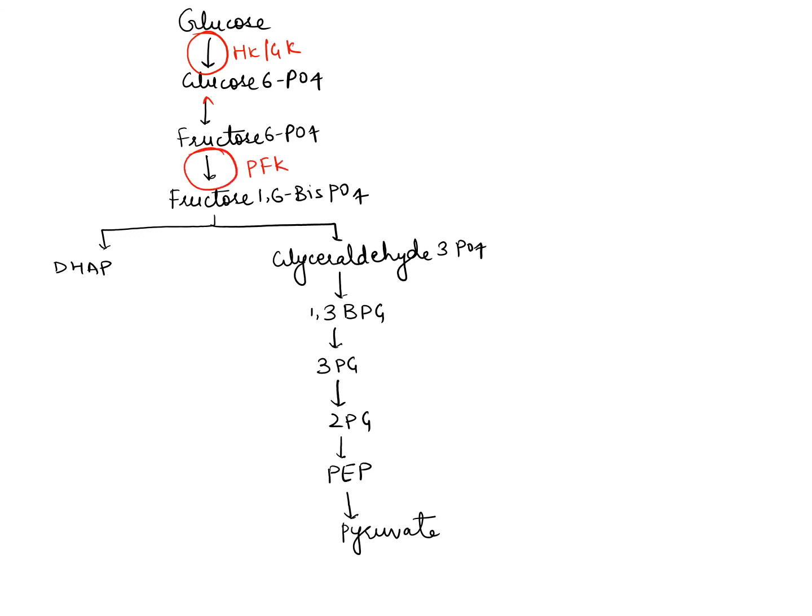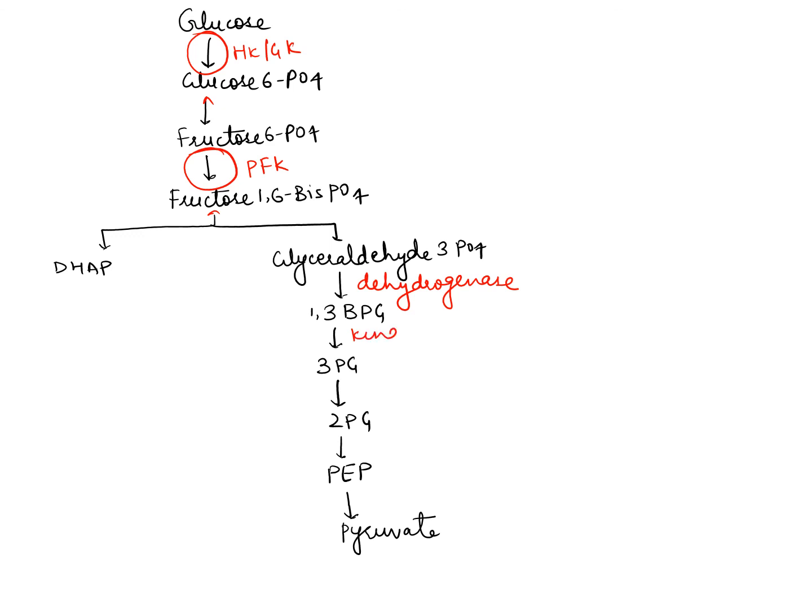This is an irreversible step. It will convert to fructose 1,6-bisphosphate, then aldolase enzyme. Fructose 1,6-bisphosphate will be degraded to DHAP and glyceraldehyde 3-phosphate, reversible. Then glyceraldehyde 3-phosphate in presence of dehydrogenase enzyme will convert to 1,3-BPG, 1,3-bisphosphoglycerate.